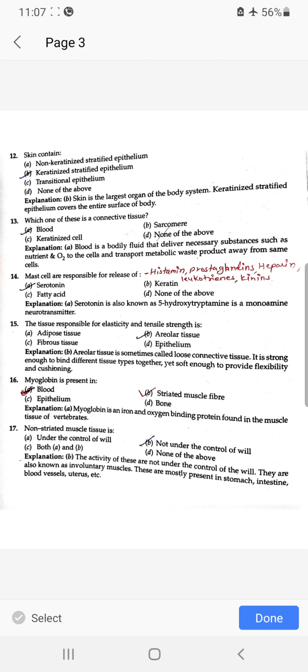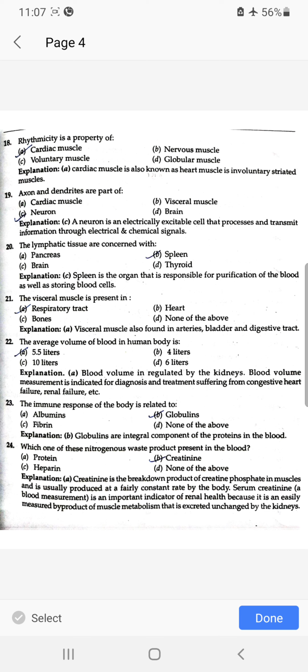Myoglobin is present in striated muscle fibers. Non-striated muscle tissue is not under the control of will. Rhythmicity is a property of cardiac muscle. Axon and dendrites are a part of neurons. The lymphatic tissue is concerned with spleen. The visceral muscle is present in the respiratory tract.